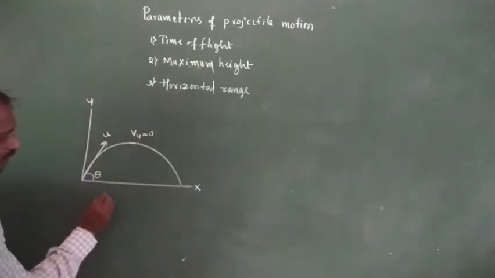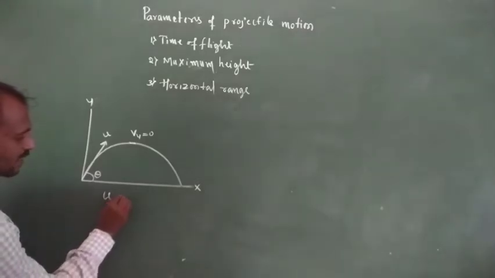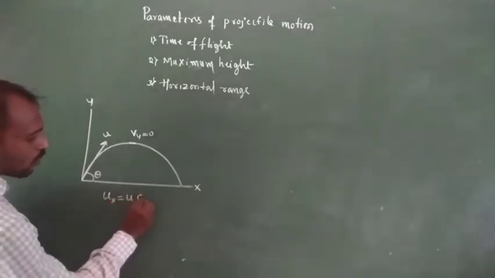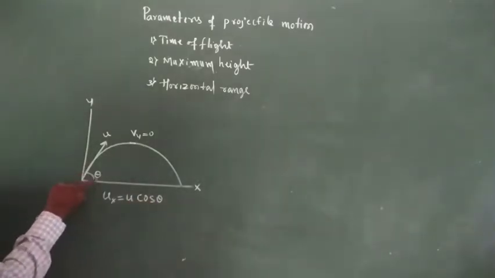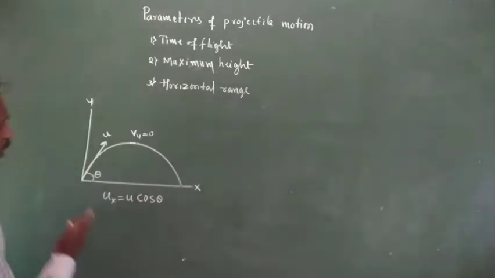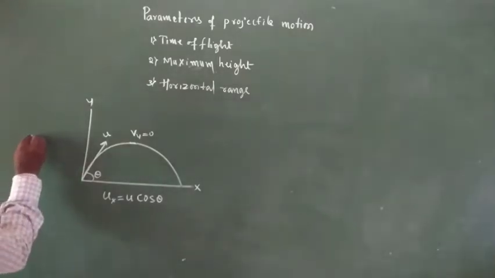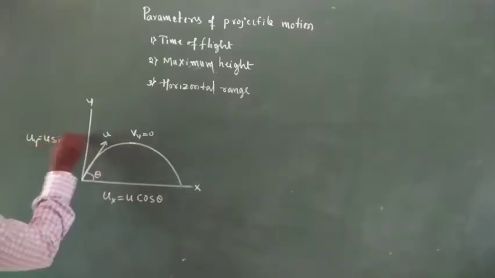So the velocity along the x-axis, that is, the rectangular component along the x-axis, is ux equal to u cos theta. Why? Because theta is there. And along the y-axis, uy is equal to u sin theta.